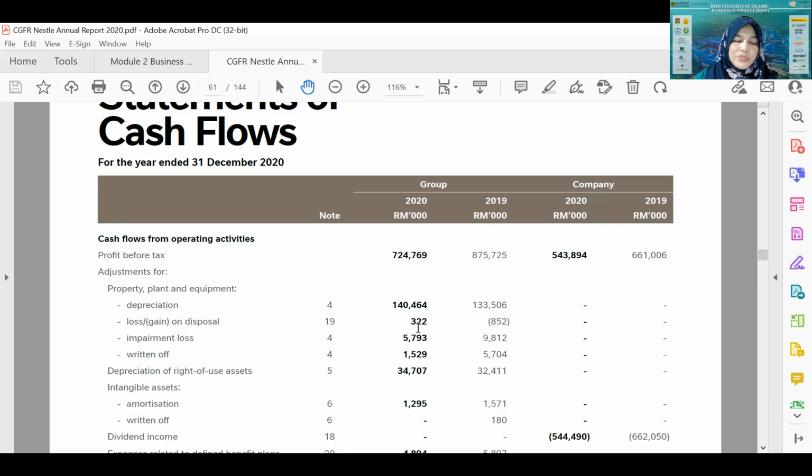The same goes for loss or gain on disposal. In the statement of comprehensive income, this amount is deducted, but now it is added back to show that it is not actually money going out, even though it is deducted from the revenue. It is just the record that when we sell the item, we are losing the amount of 322,000, but it is not actually money going out.